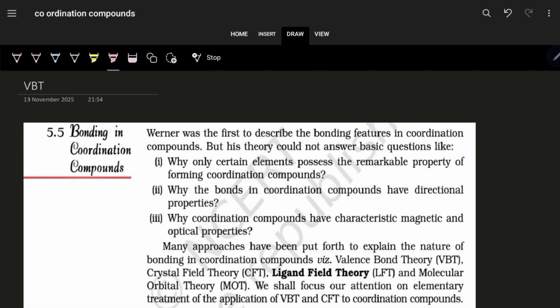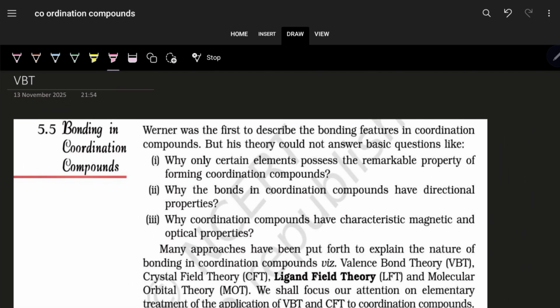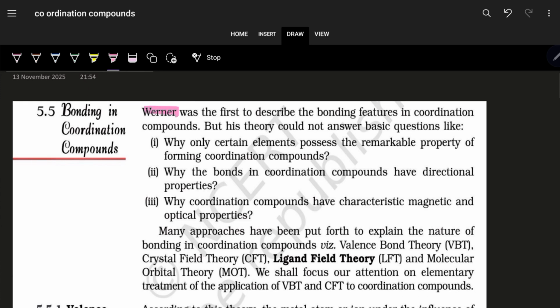Today's topic is bonding in coordination compounds. Now, what type of bonding exists in coordination compounds? Before we start that, we have seen that Werner was the scientist who had described a part of the concept of bonding in coordination compounds, where he told about the primary valency, the secondary valency, and ligands getting bonded to the central metal atom or ion. But his theory had certain limitations also.